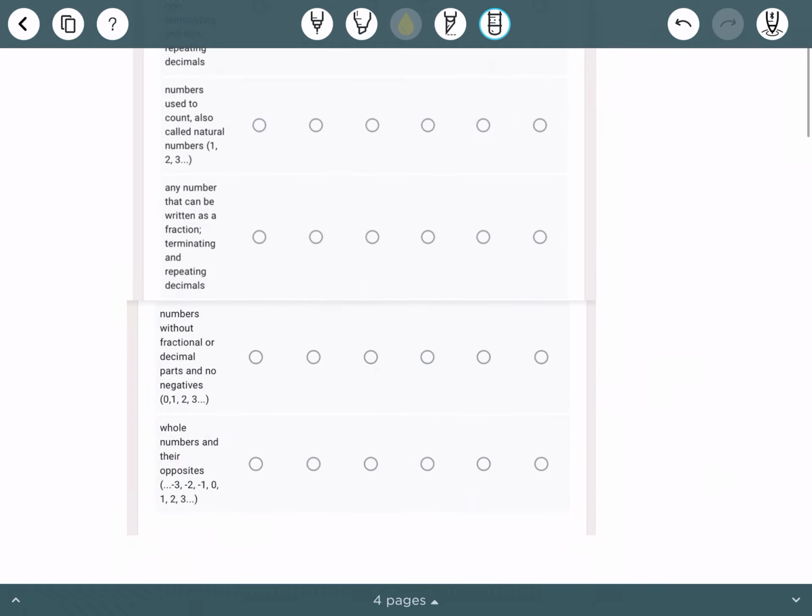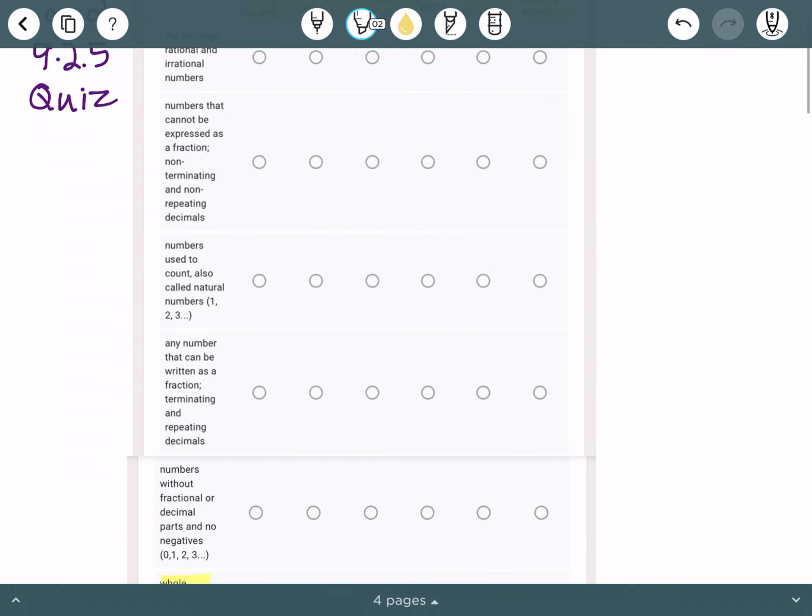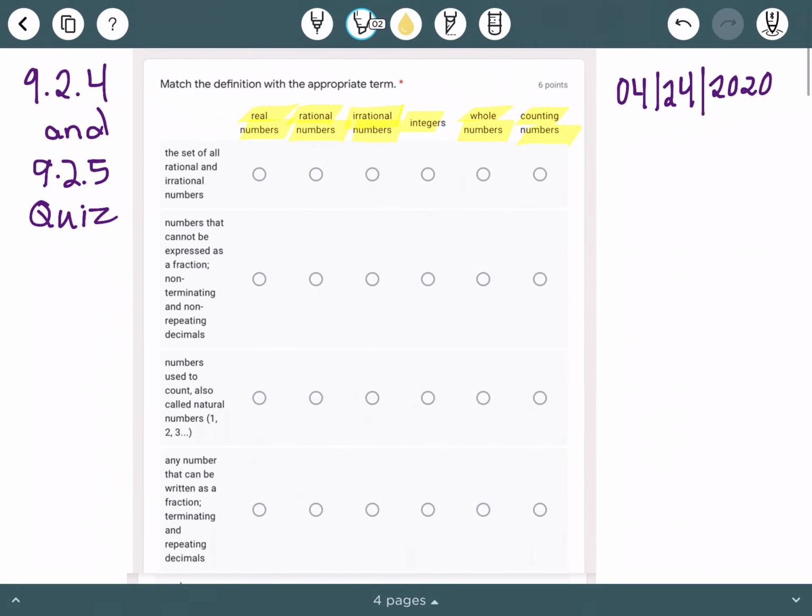All right, and finally, the last definition we have here is whole numbers and their opposites. And the example is -3, -2, -1, 0, 1, 2, and 3. So again, is it real numbers, rational numbers, irrational numbers, integers, whole numbers, or counting numbers?